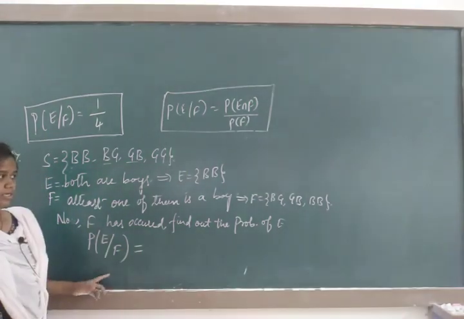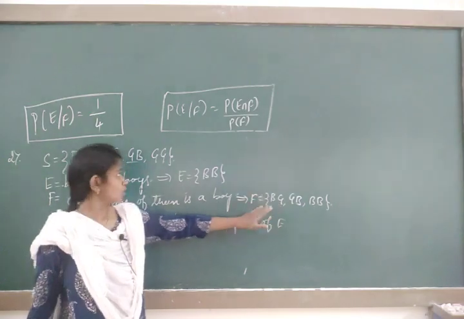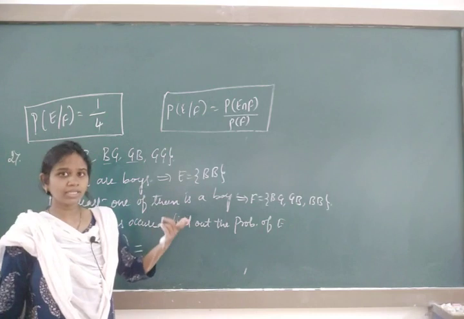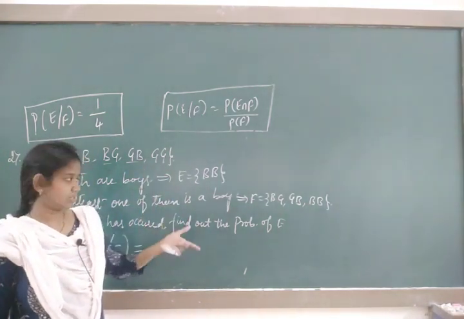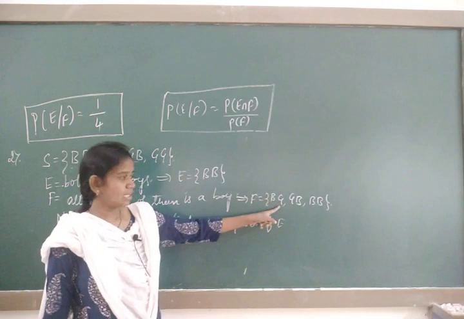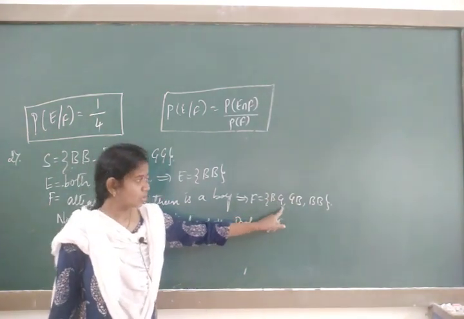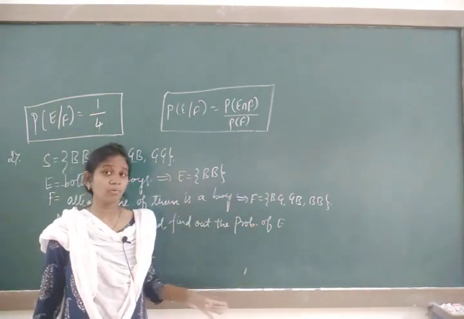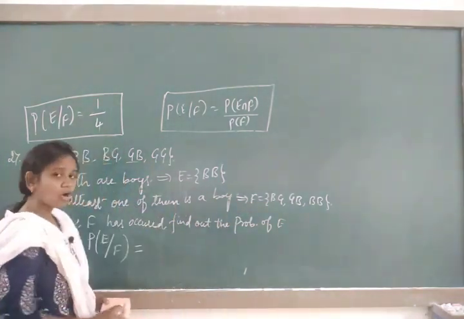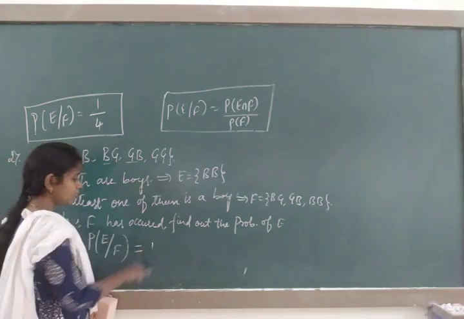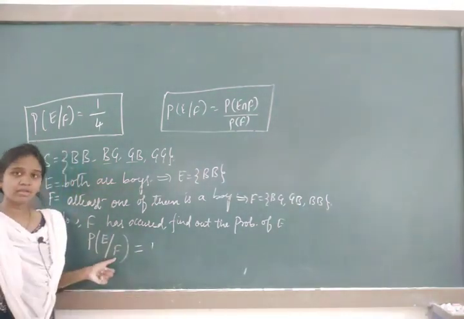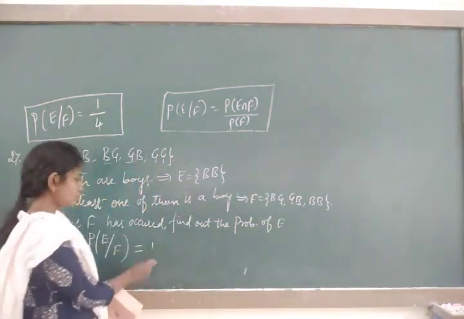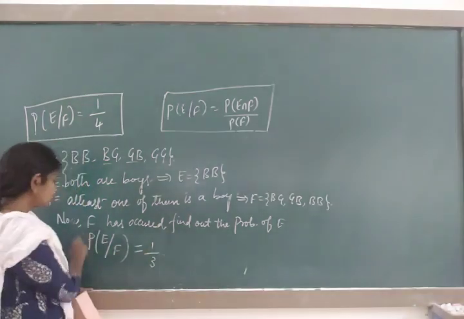F is already occurred means this event has already occurred. Now don't go with the whole sample space, only two values are important for you. This is logical thinking, but for the formula method you need the sample space. So the F event's elements should also be present in E. Is it present? BG is not present, GB is not present, BB is present, yes. How many elements are there? 1. Divided by the F elements. How many F elements are there? 1, 2, 3. So 1 by 3.